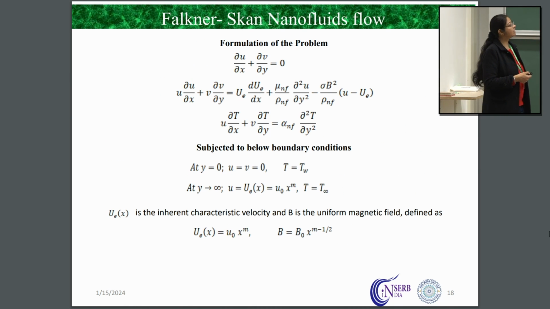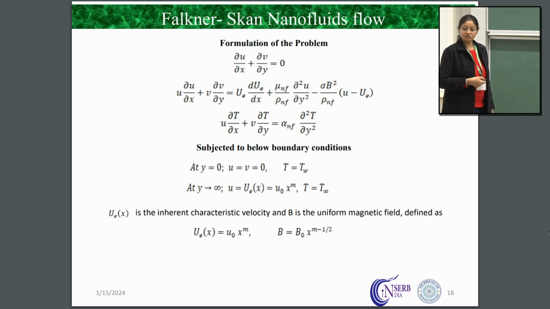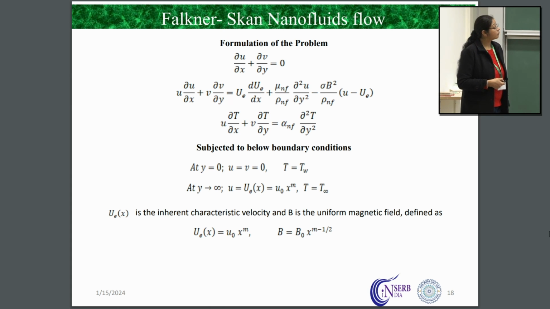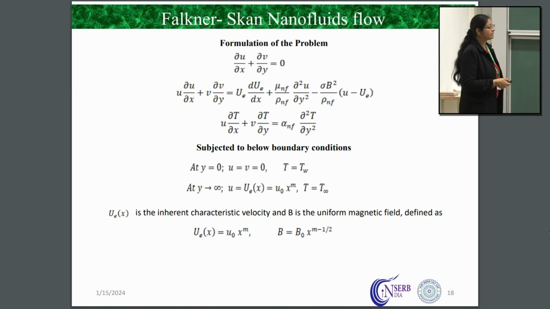So here is our continuity equation, momentum and energy. Coupled equations we are having, subjected to the boundary conditions. This term is basically our characteristic velocity or pressure gradient we are using. Applied magnetic field is there on this pressure gradient. Then we have shown all these values. So characteristic velocity is defined by this. This is our magnetic field.